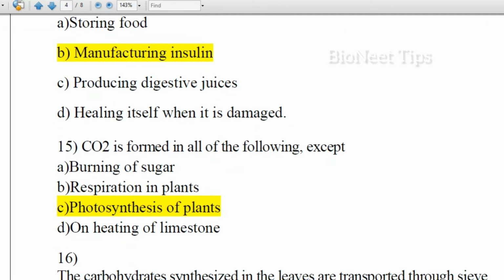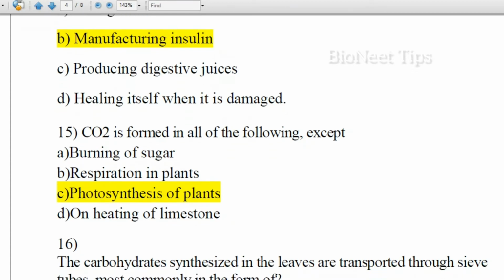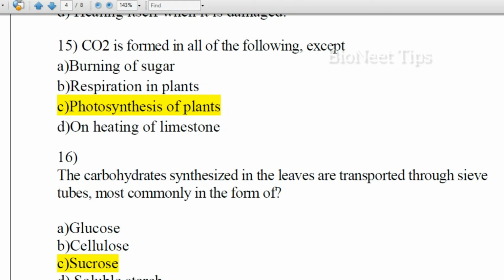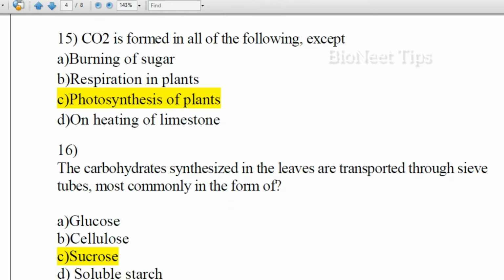Carbon dioxide is formed in all of the following except: burning of sugar, respiration in plants, photosynthesis of plants, heating of limestone. We know that the end product of photosynthesis is oxygen and not carbon dioxide. Carbon dioxide is utilized to give oxygen. So here the correct answer is photosynthesis of plants.